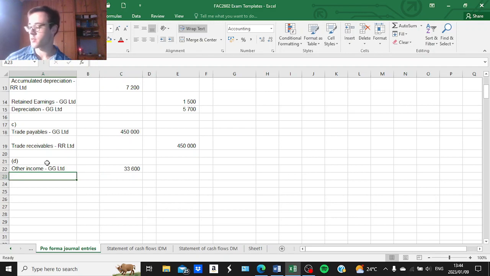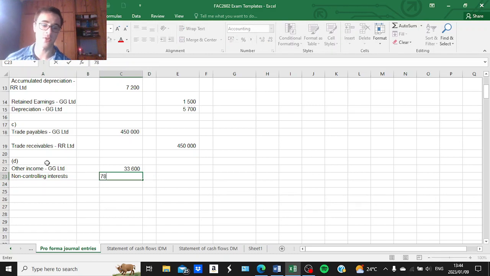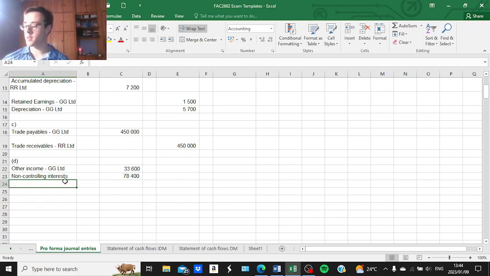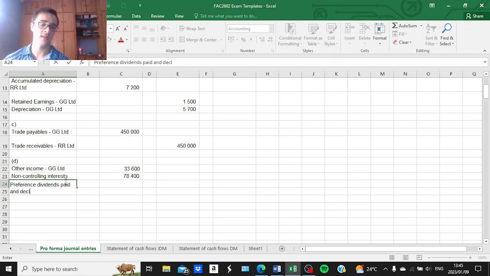We will debit non-controlling interests. So in the consolidated statement of changes in equity, you will show this as a negative adjustment in the non-controlling interest column, 78,400, and we will credit preference dividends declared and paid, let's put it that way, because you have to declare a dividend before you actually pay it.